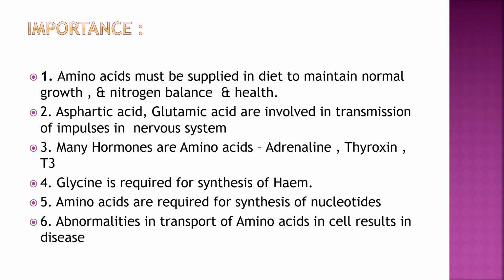Importance: amino acids are supplied in the diet to maintain normal growth, nitrogen balance and health. Aspartic acid and glutamic acid are involved in transmission of impulses in the nervous system, so they are mainly for nerve impulses. Many hormones are amino acids, like adrenaline and thyroxine, that is T3, T4, secreted from the thyroid gland.